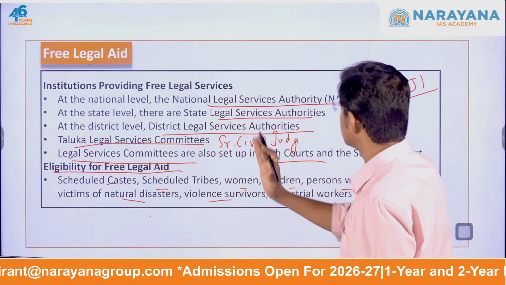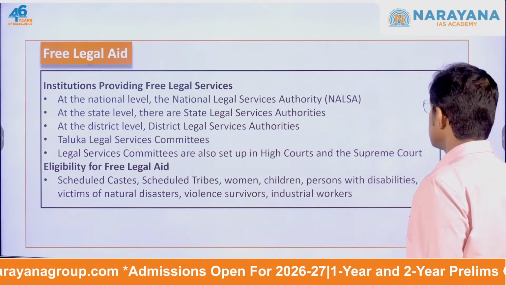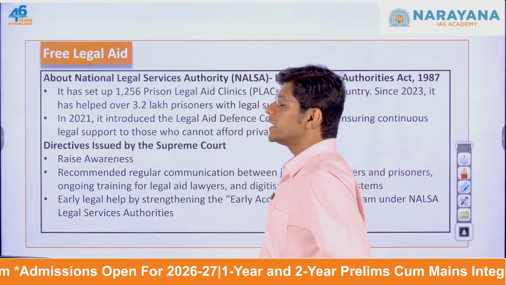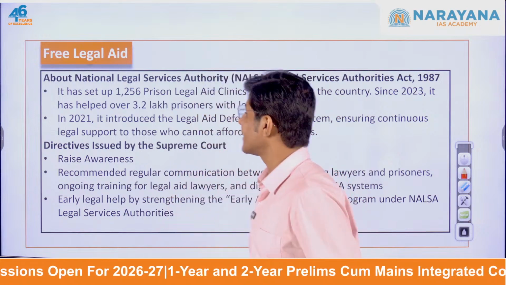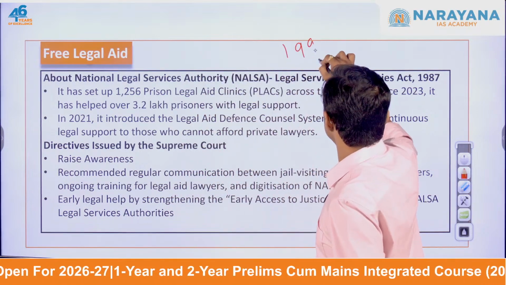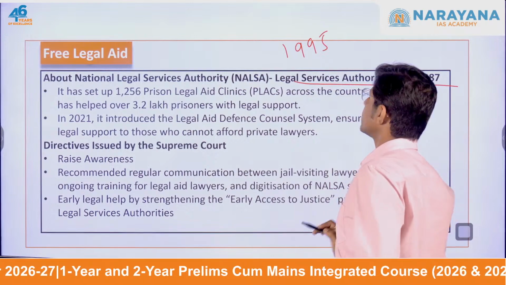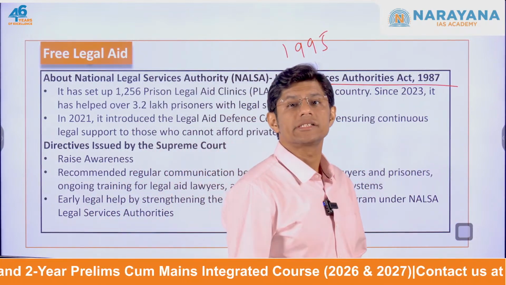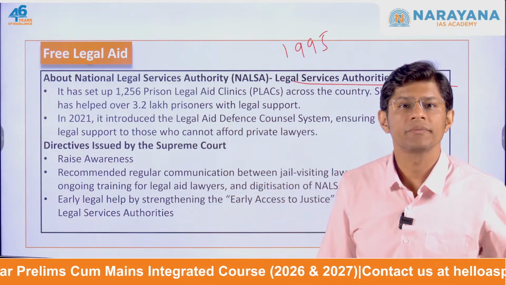Now in this context, let us also try to understand NALSA, the National Legal Services Authority. This was created in the year 1995 under the Legal Services Authorities Act of 1987. The purpose is to provide free legal service across our country.